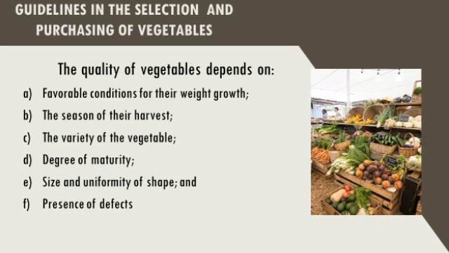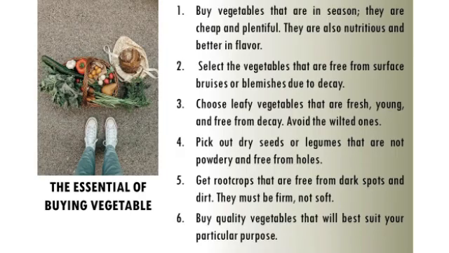Size and uniformity of shape. The vegetable should be in its normal size and form. Last, presence of defects. There shouldn't be any damages present, for it is a sign of bacteria invasion. These are the important things to remember in buying vegetables.